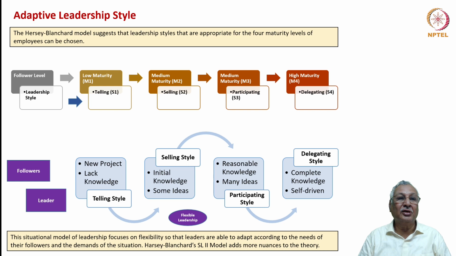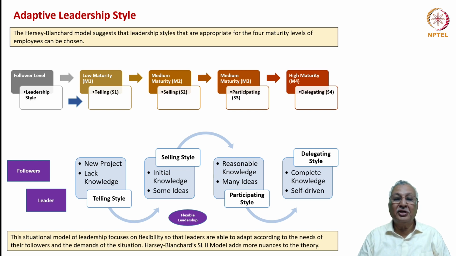Let's look at this adaptive leadership style. I have shown at the bottom half the followers and leader, where telling style, selling style, participating style and delegating style would be effective. Let's take a project and let's assume the project is new. Therefore, the people lack competence or knowledge to handle that task, in which case the leader must have the ability to identify that approach of the people and adopt a telling style.